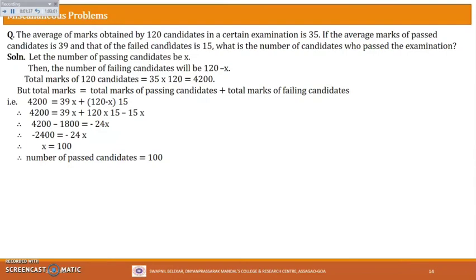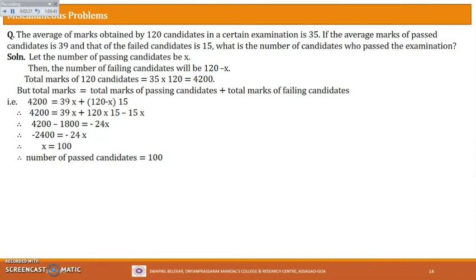Now, the average is given about 120 candidates, right? The average marks obtained by 120 candidates is given. So can I find the total of the marks of the 120 candidates? Yes, because by the formula we studied in the beginning, total is nothing but average into the number of quantities. Here the number of candidates is 120 and the average is 35. So the total marks of 120 candidates will be 120 into 35, that is the number of candidates into its average. It comes out to be 4200.